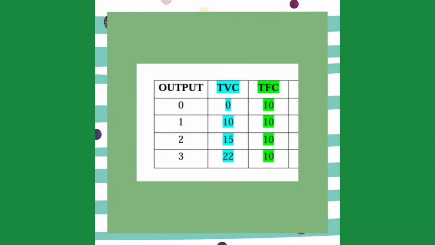We can also look at this chart. All the total variable costs vary, which are 0, 10, 15, and 22, while the costs in total fixed costs are all the same. This is because the costs don't change.